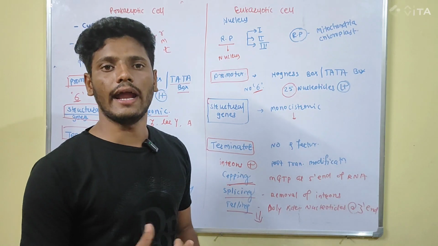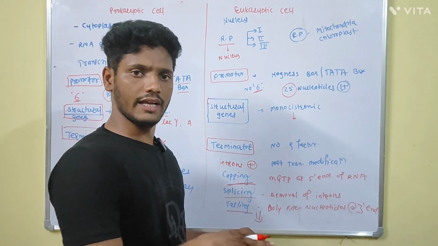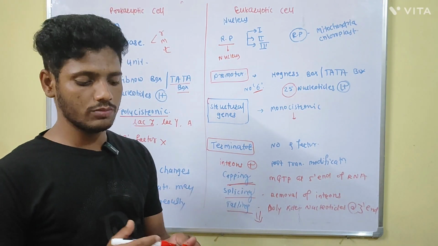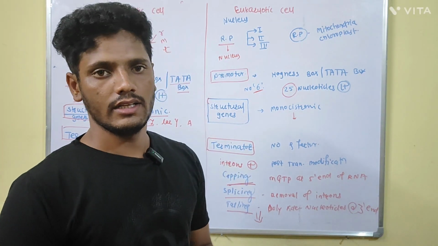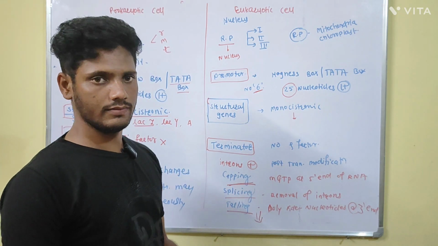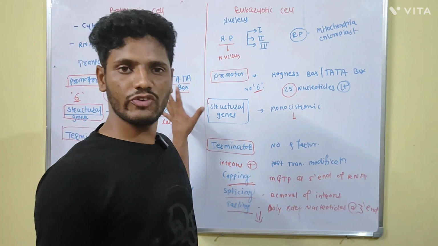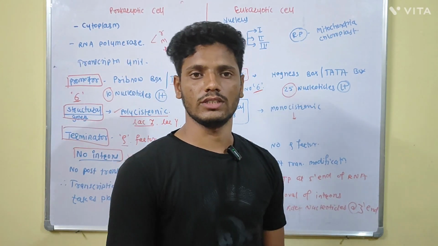It is the functional and active RNA. Now this mRNA moves from the nucleus into the cytoplasm, and with the help of ribosomes, ribosomal RNA, and tRNA, it undergoes the translation process. It means translation takes place in the cytoplasm. So this is the difference between prokaryotic and eukaryotic cells in the transcriptional process. Thank you.